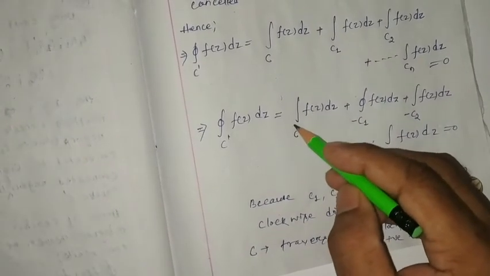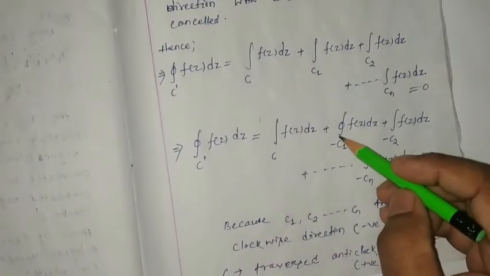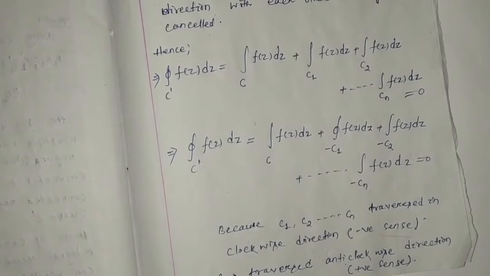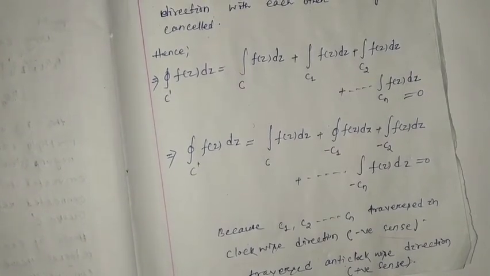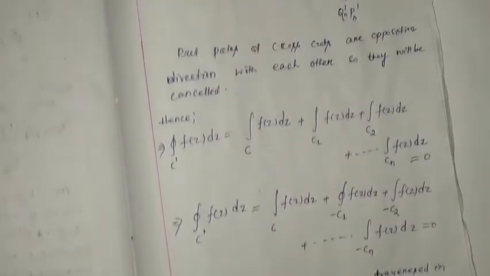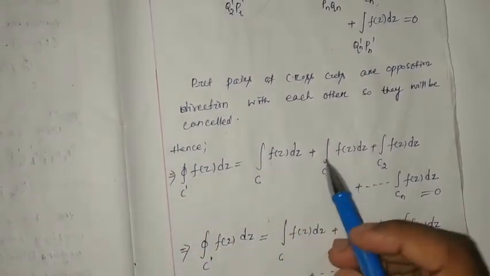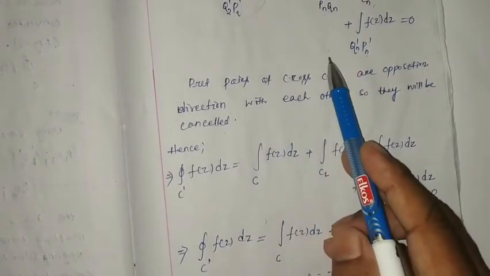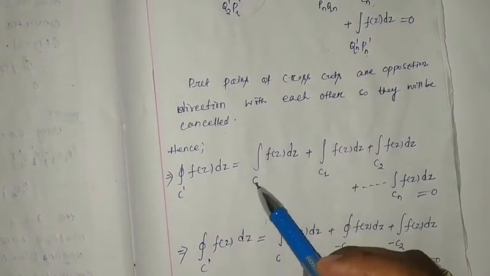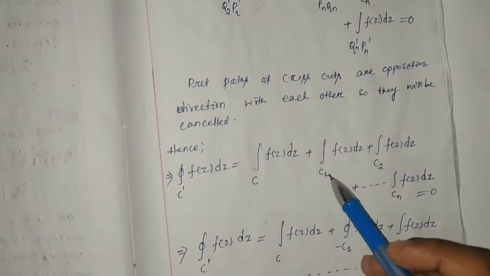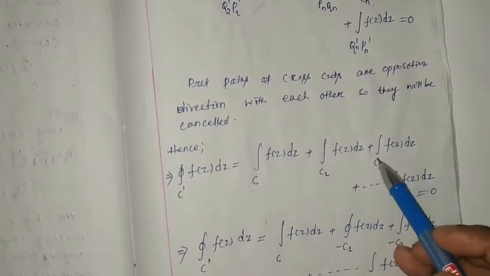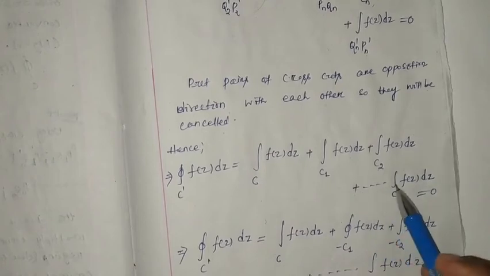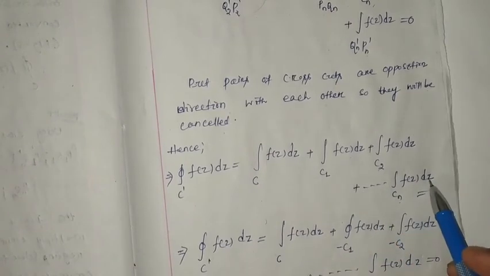Okay, line integration, not closed. Fz dz plus. One step I forgot. So after cancelling the cross cuts, this will be C Fz dz plus C1 Fz dz plus line integration C2 Fz dz plus so on, Cn Fz dz.